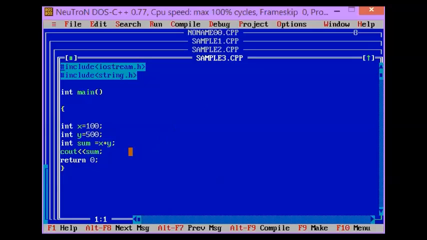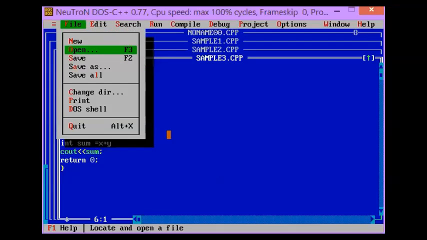And then int sum is equal to x plus y, and then cout sum to display the value of your sum. So let's try to change the value of your x to 20, and then change the value of your y to 50. And then let's try to remove the semicolon here, and then the open curly brace here. Let's see if the program will run.